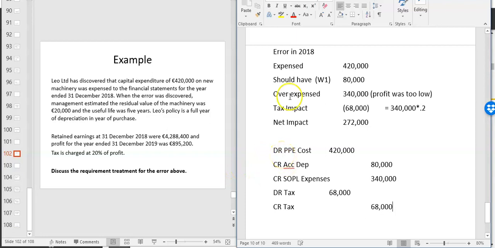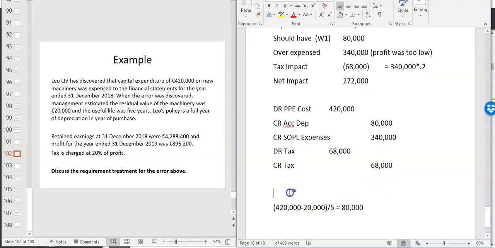Now remember, we're not doing last year's accounts, we're doing this year's accounts, and we want to look at the net impact going forward. So there are the errors that would have been made. You need to capitalize the expenditure instead of expensing it, recognize the accumulated depreciation, credit expenses 340, which is the net of the 420 and the 80 that should have been depreciated, and then recognize your tax impact as well.